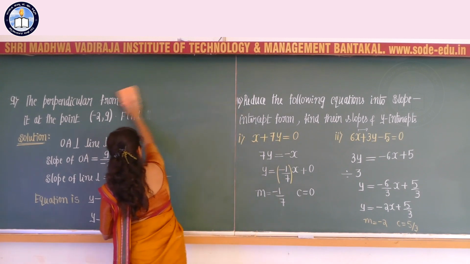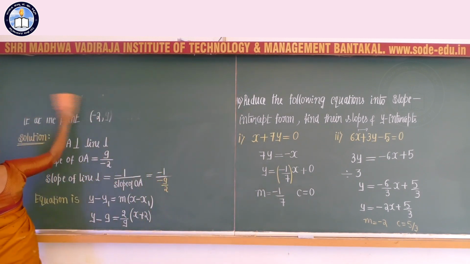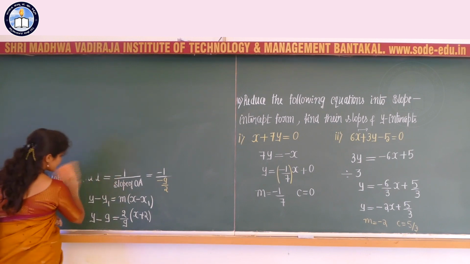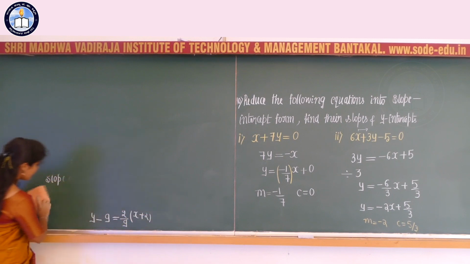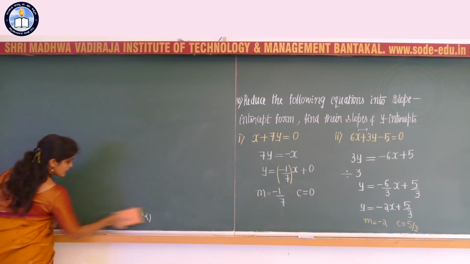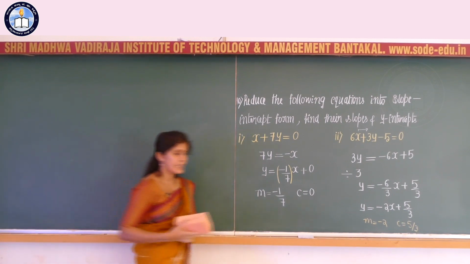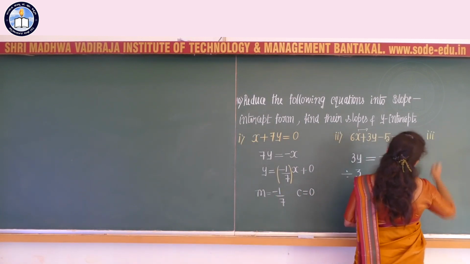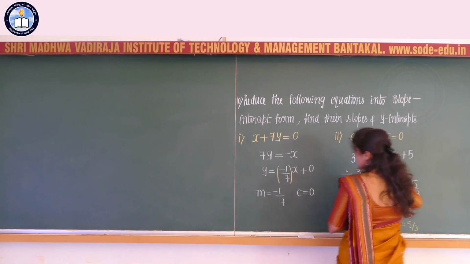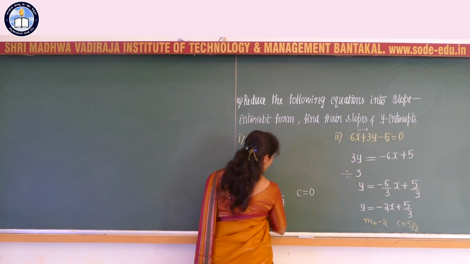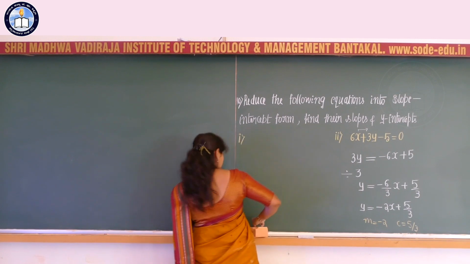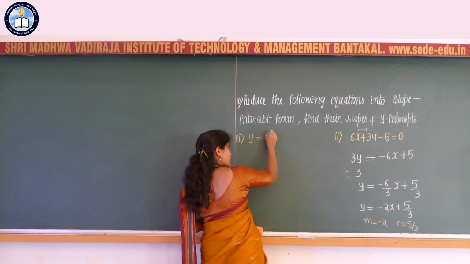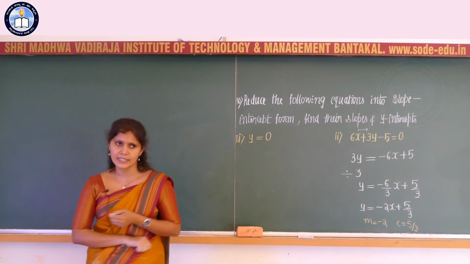That is, we have reduced the given equations in the form of y is equal to m into x plus the constant c. Let us consider the third question. The third question is y is equal to 0. If we have y equal to 0, how do we write it in the slope intercept form?